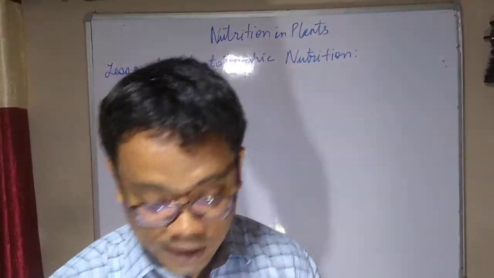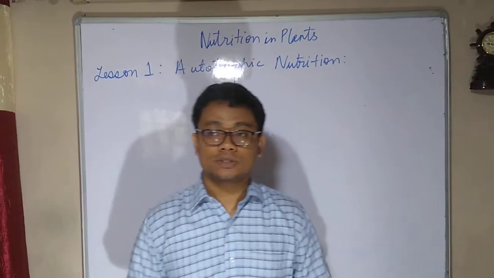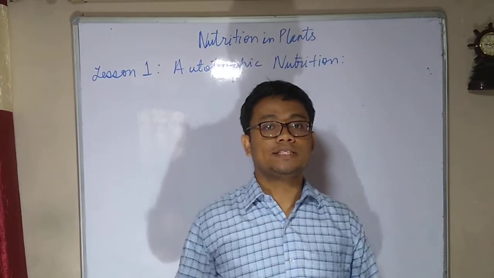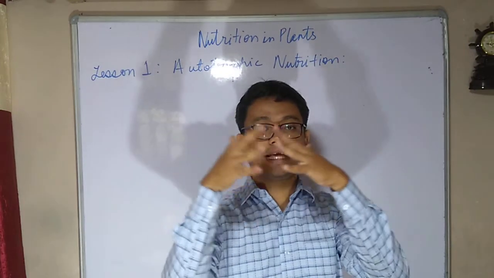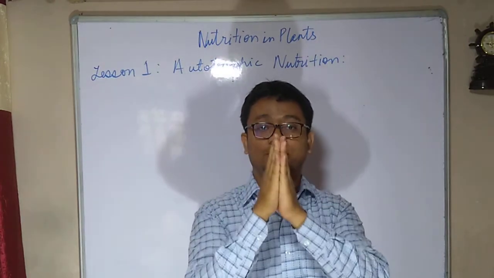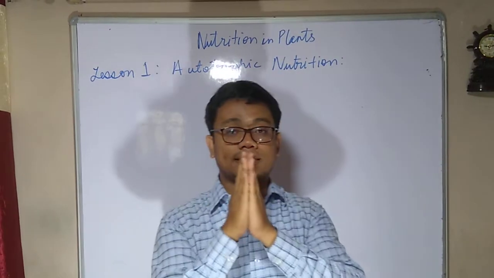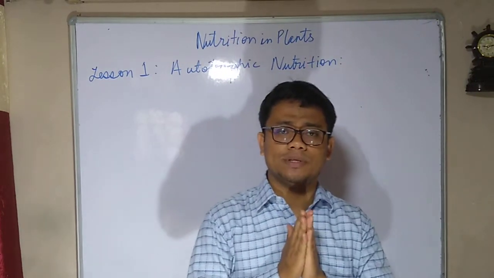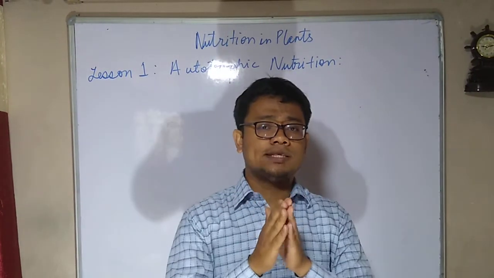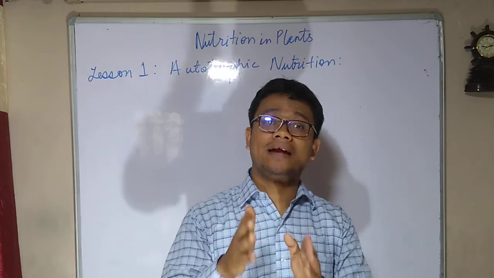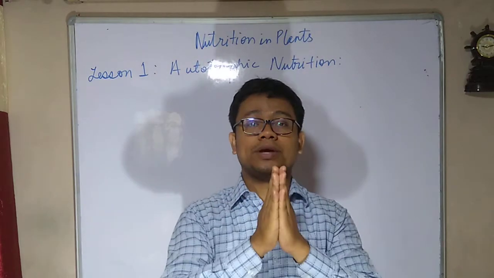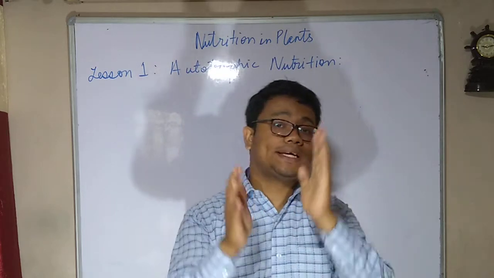Now, in English, symbiosis means union. Union means when two things are combined together, that is known as symbiosis. In the case of symbiosis, two different organisms, algae and fungus, are living together so that they can support each other.